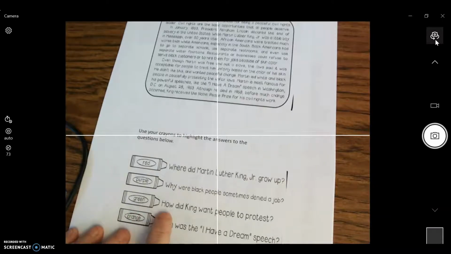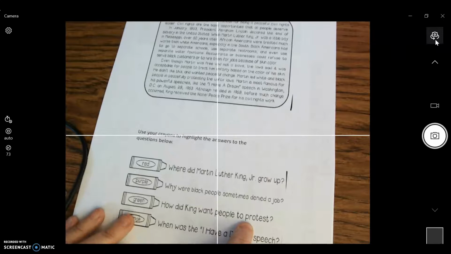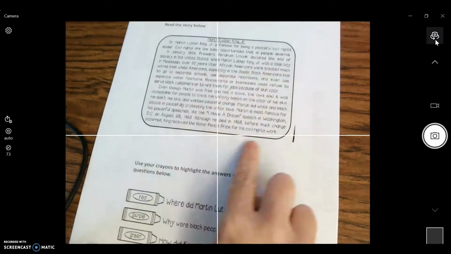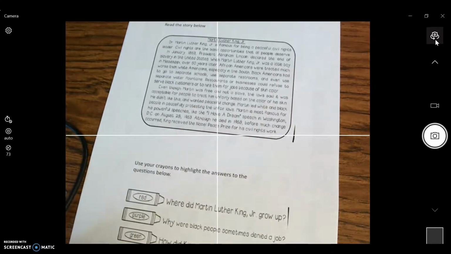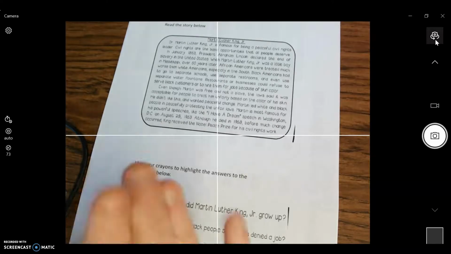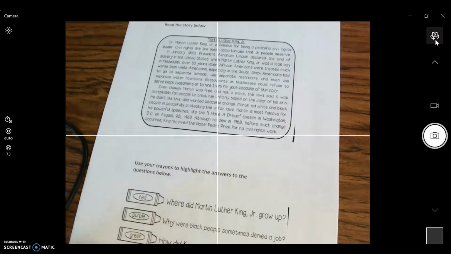Green. How did King want people to protest? So when there was a protest, how did he want people to behave? So with your green crayon, let's go find that sentence. He tells us in there that he wanted people to protest, and he gives us a word that describes that. Pause if you need to.